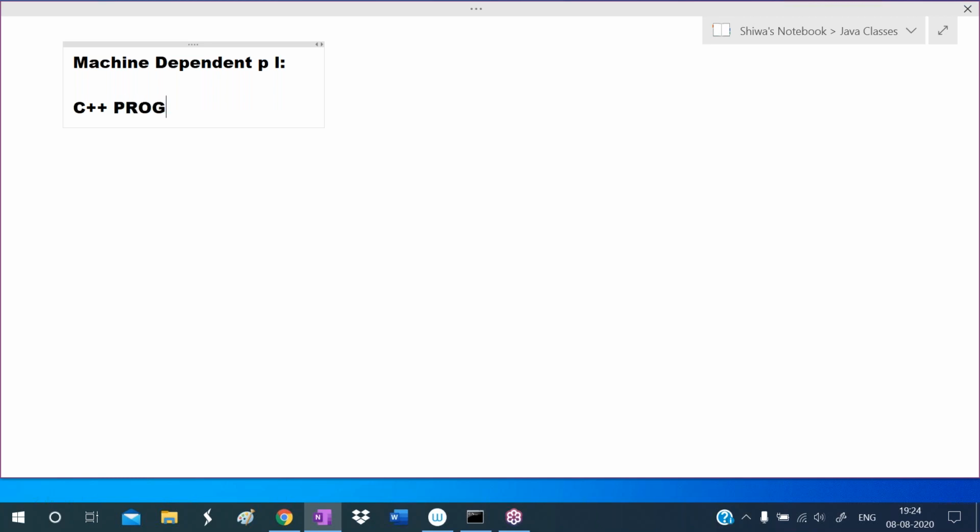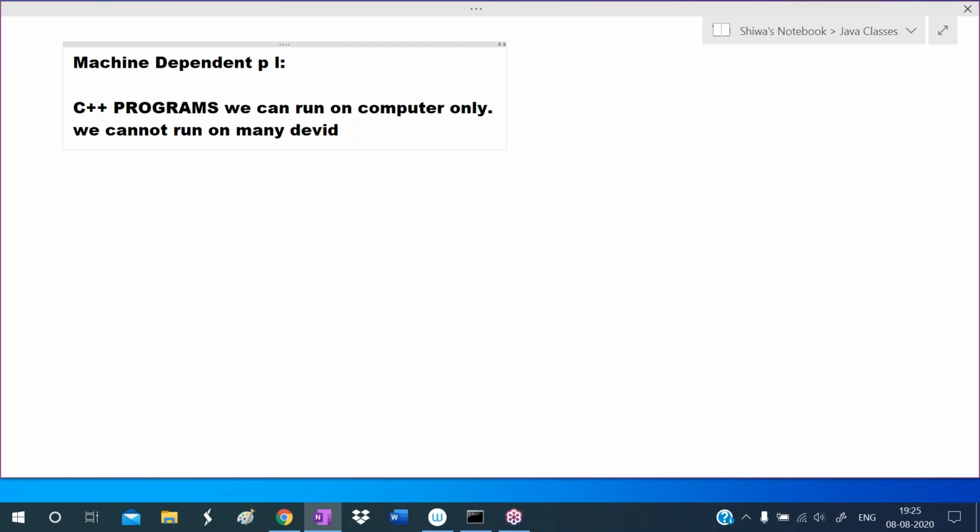The C++ programs, the C++ applications, we can run on a computer only. We cannot run them on many devices, many machines. Like what devices? Like I want to run it in a switch, a networking device, or in a router, a networking device. In set-top boxes, or in a remote control, a TV remote control, an AC remote control.